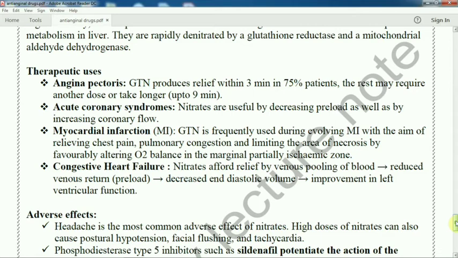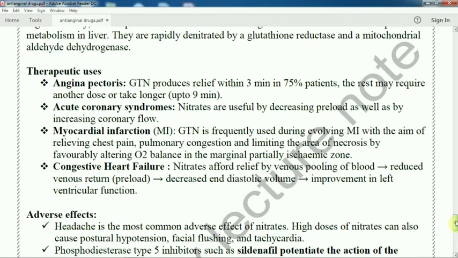Glyceryl trinitrate is frequently used during evolving myocardial infarction with the aim of relieving chest pain, pulmonary congestion and limiting the area of necrosis by favorably altering oxygen balance in the marginal partially ischemic zone. It is also used in congestive heart failure. Nitrates afford relief by venous pooling of blood, which reduces venous return, that is preload, and decreases end diastolic volume, improving left ventricular function.